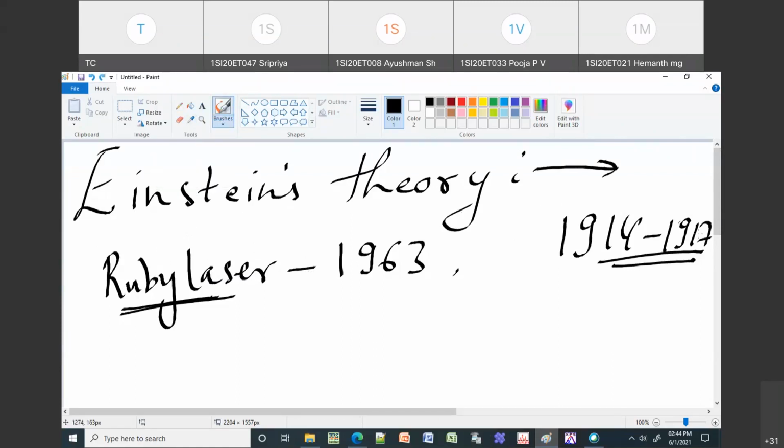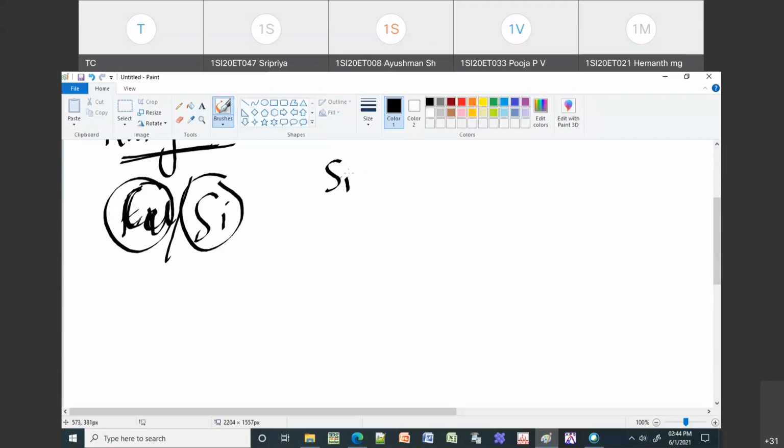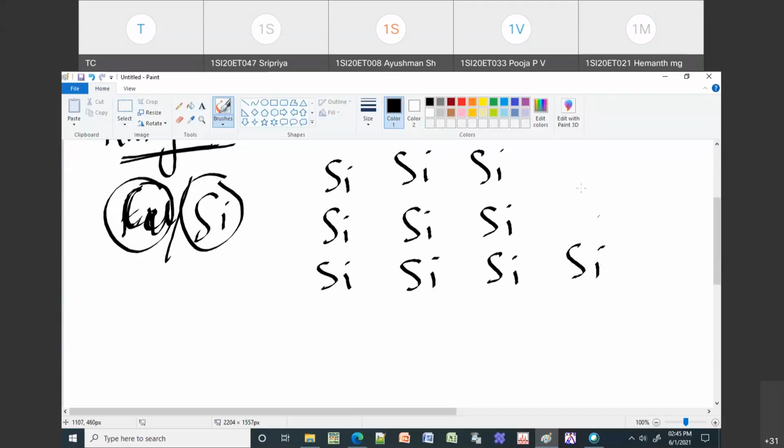As I told, if you take any material, there will be N number of atoms. For example, I will take a copper block, or a silicon block, it doesn't matter. If I have a silicon block, that means there are silicon atoms here. I'm considering 12 atoms of silicon.